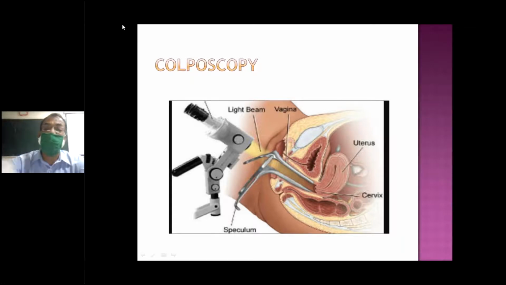We are using around 6 times magnification, 6 to 12 times or 6 to 16 times magnification, exposing the surface. This is not a diagnosis, but it will help in diagnosis. Accuracy will improve and the sensitivity will increase. So this is a supportive method, not a diagnostic one. It can supplement, but you cannot substitute the pap smear and histopathology. Histopathology is the final diagnosis.